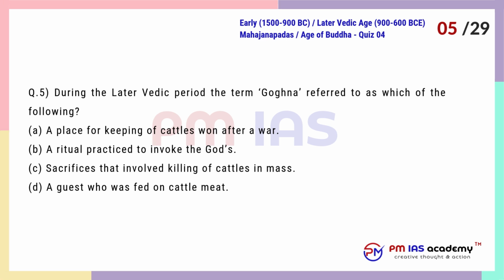Question 5. During the later Vedic period the term Gogana referred to which of the following? A. A place for keeping of cattle after a war. B. A ritual practice to invoke the gods. C. Sacrifices that involved killing of cattle en masse. D. A guest who was fed on cattle meat.